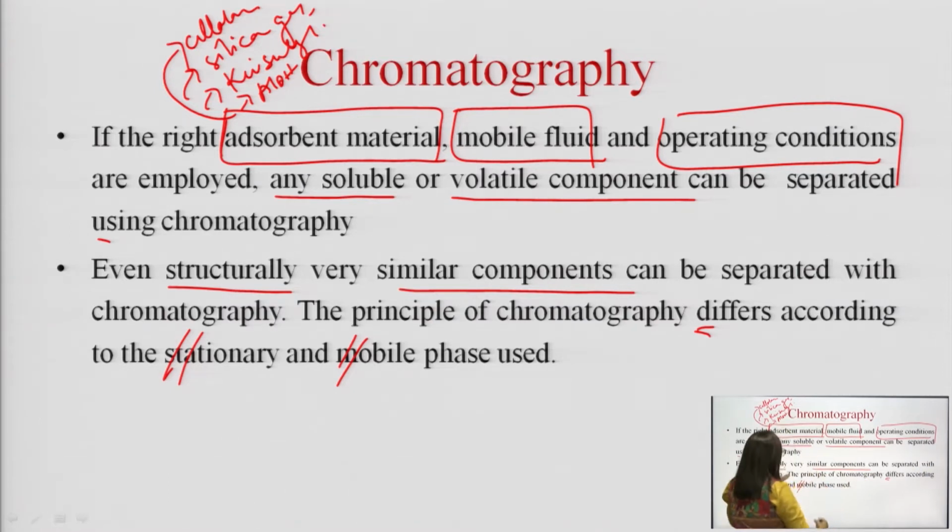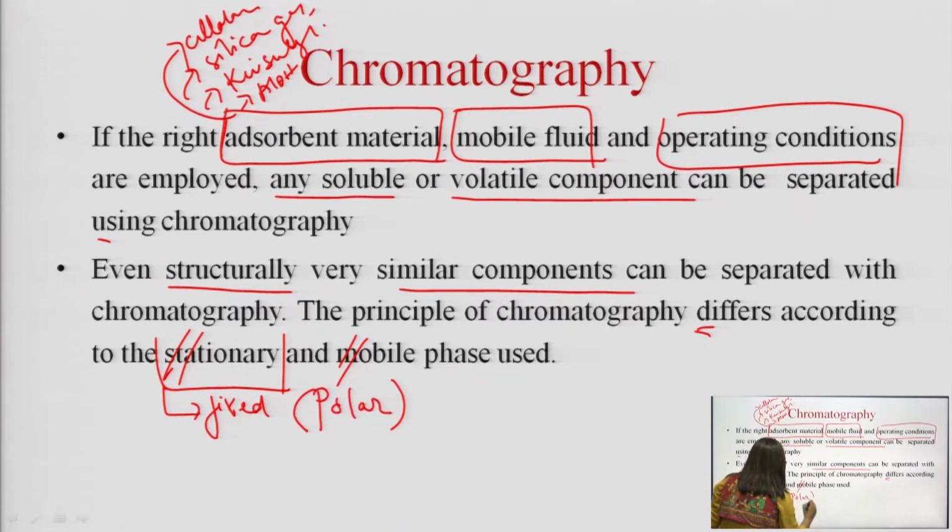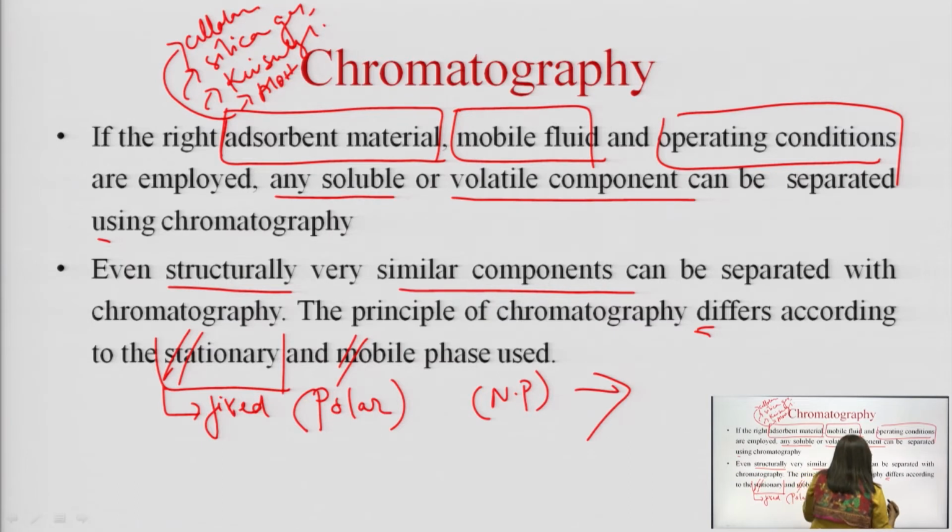Then we have the stationary phase and the mobile phase, defining these characteristics. The stationary phase is the fixed phase, and if this stationary phase is polar in nature and the mobile phase is non-polar in nature, then we classify this kind of chromatography as normal phase chromatography.